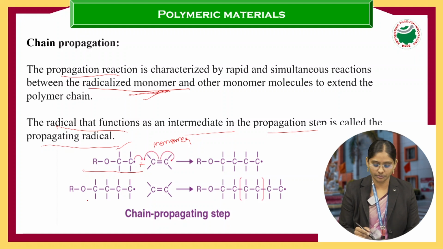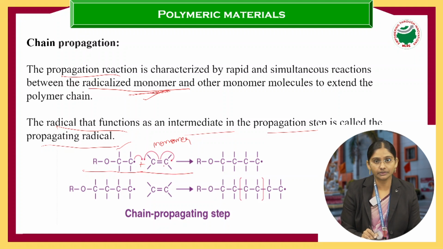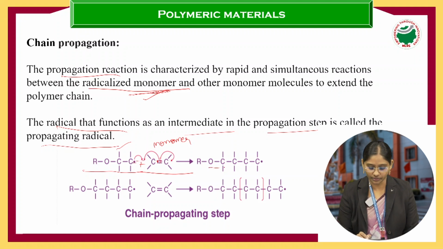Again the same concept. Here the monomer means a double bond is there. In the double bond, one bond is the weak bond, that is the pi bond. It can break easily and gives electrons. Here already one free radical is there, and by the fission of this bond, one more electron is available; by taking these two electrons, it forms a bond here.